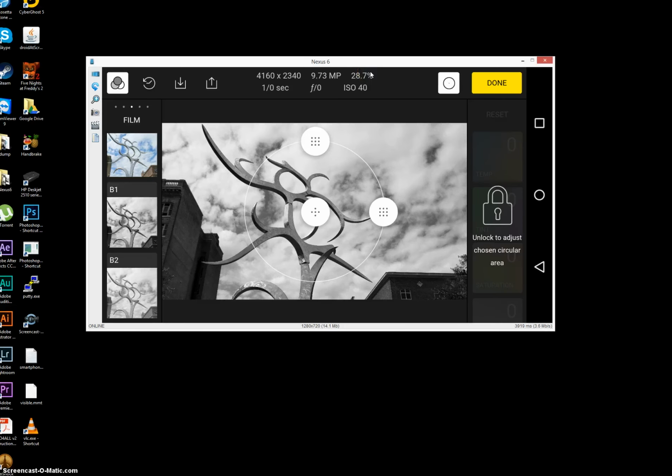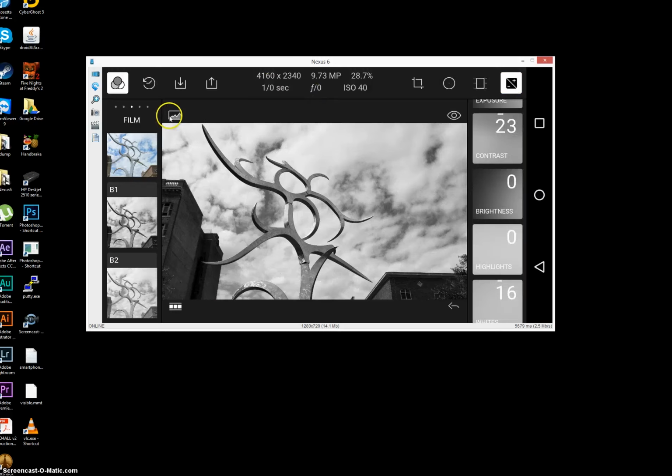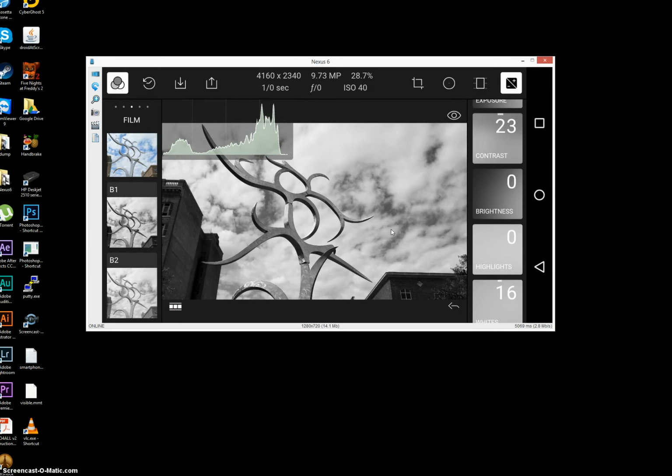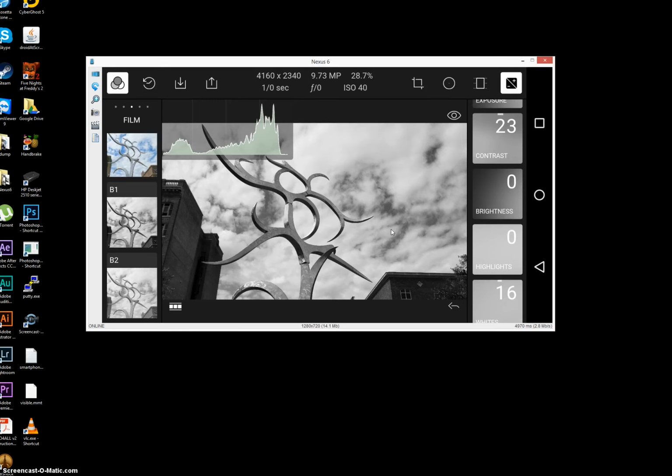I do like the fact that they have all of the extra EXIF data up at the top of the screen here to let you know what else is going on with your photo, as well as a little histogram. You click on that and it pops up. A lot of photographers like to use the histogram when they're editing. I don't use it as much. I'm not that sharp, but it's still a nice tool to have, you know, at my disposal if I really needed it. Lastly, what I don't like, that whole orientation thing.